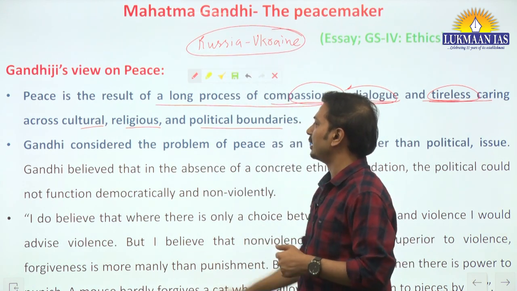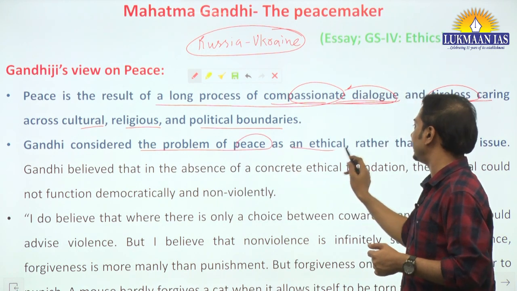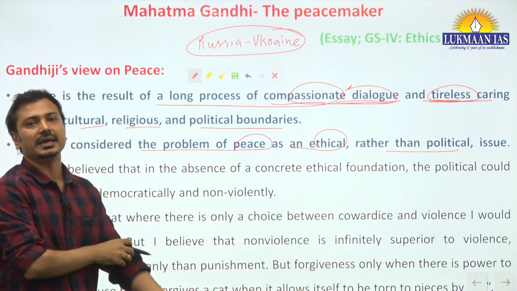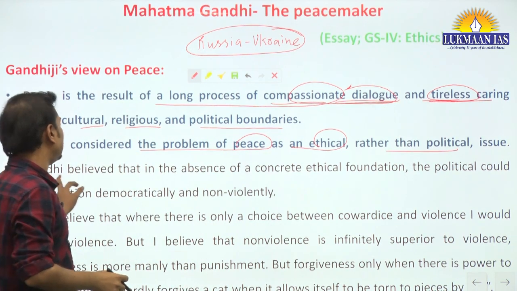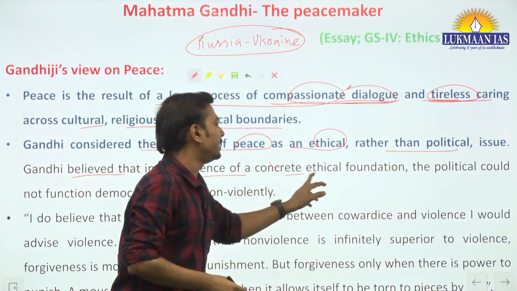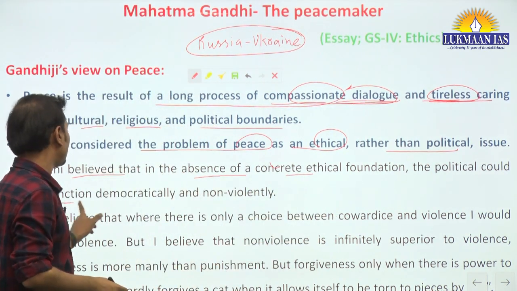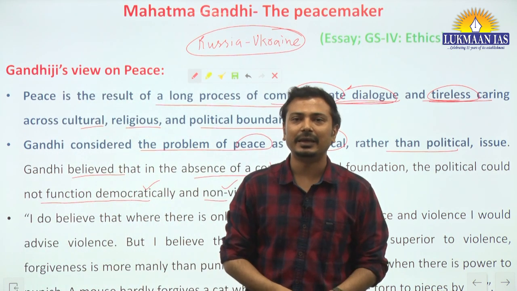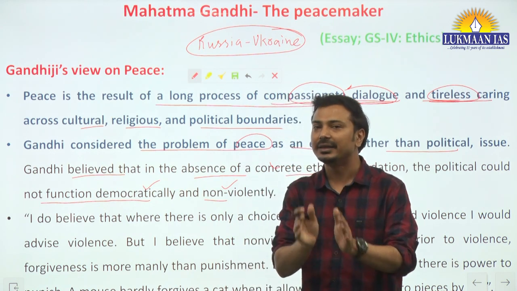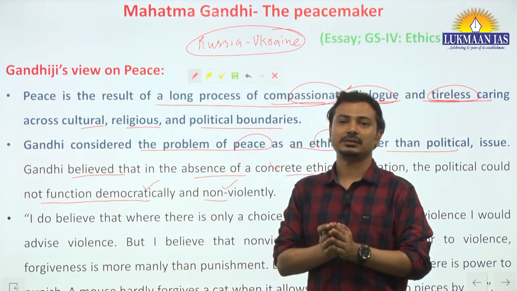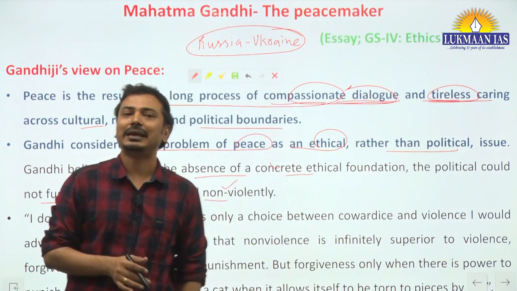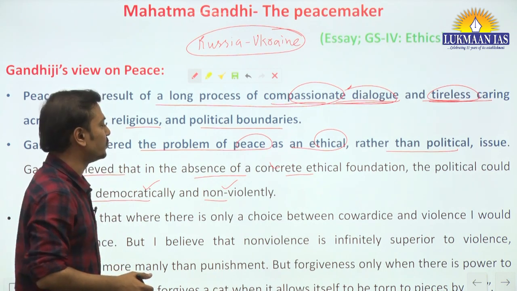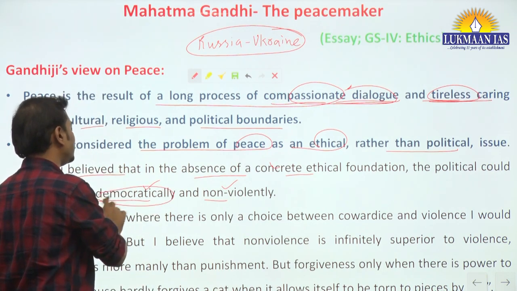Okay. The next statement, Gandhiji considered the problem of peace as ethical rather than political. Why he is saying that the problem of peace is ethical? Because unless and until, in the absence of, we can say, concrete ethical foundation, the political could not function democratically and non-violently. Simply, if the people, those who are leaders, if they are ethical leaders, ethical persons, then they will not resort to war. Simply the meaning of the statement is this one, and therefore they cannot function democratically.